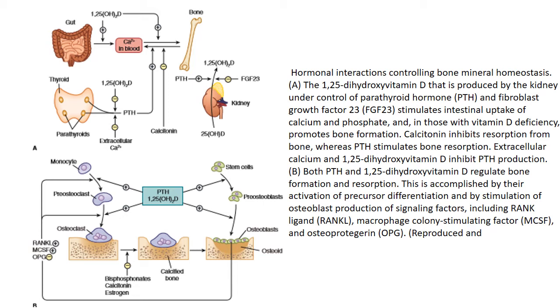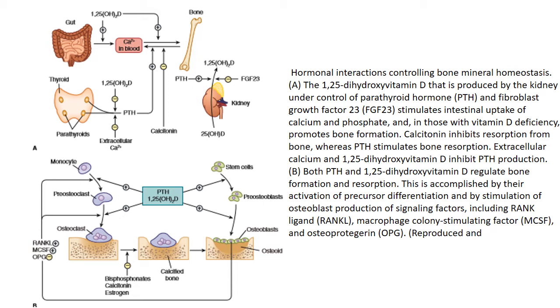You can see here 1,25 vitamin D has a positive effect on the gut, and it causes calcium absorption from the gut. Moreover, it also causes calcium absorption from the bone. Parathyroid hormone also has a positive effect on calcium because it causes an increase in calcium in the blood level, while calcitonin has a negative effect on the bone and on calcium in the blood.